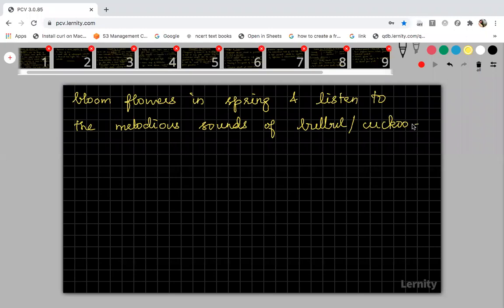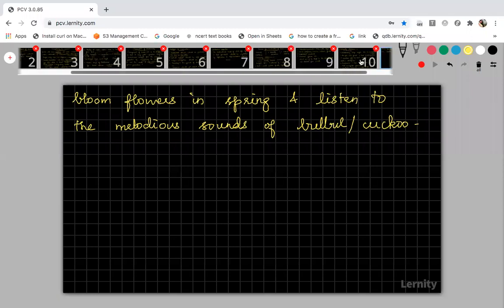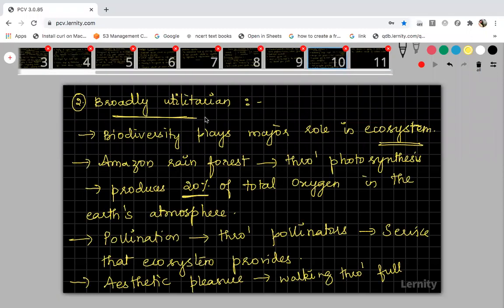Again, you cannot talk about this as money. All these come under broadly utilitarian. Narrow utilitarian means completely the products we get from plants and animals. Broadly utilitarian does not talk about the product or money, it is something more than that. It is what you get from nature.